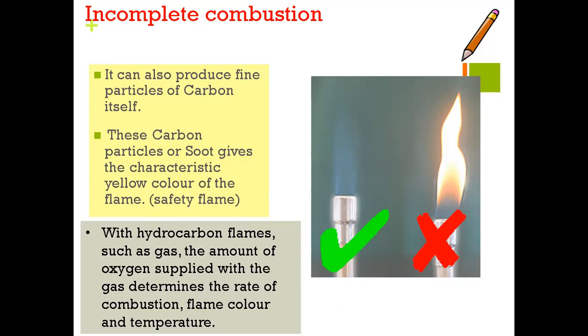Obviously, the amount of oxygen available is clearly shown by the type of flame that is produced.